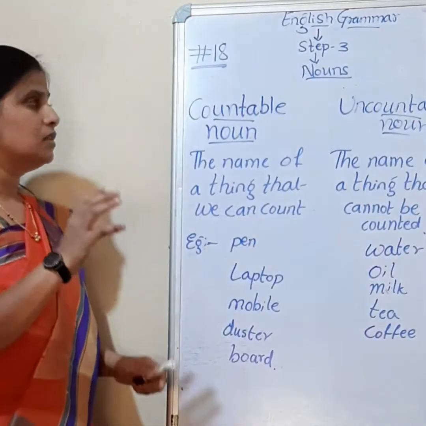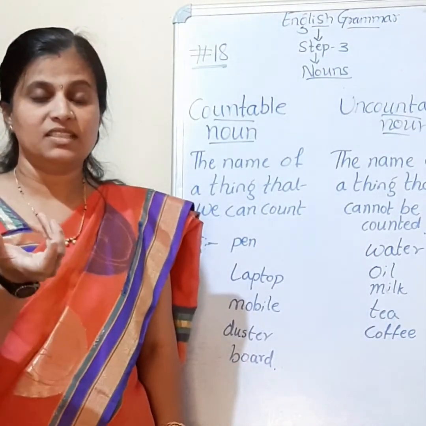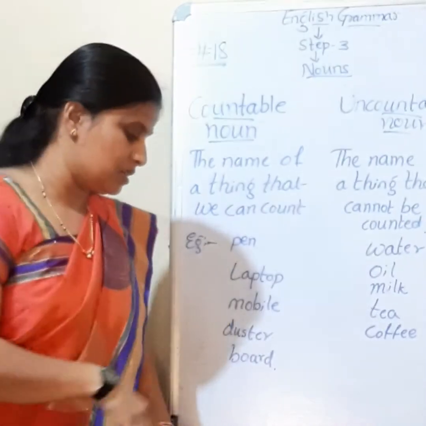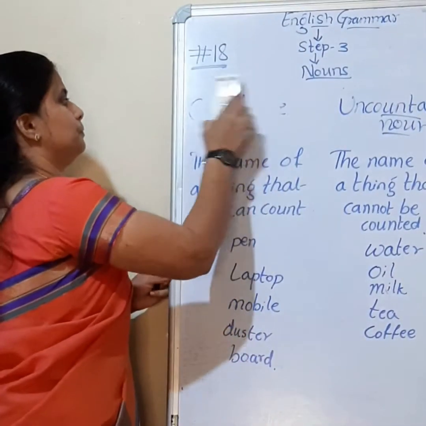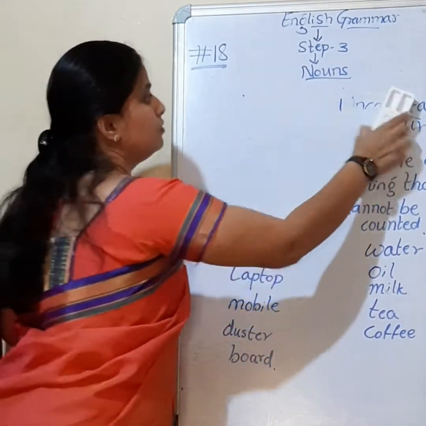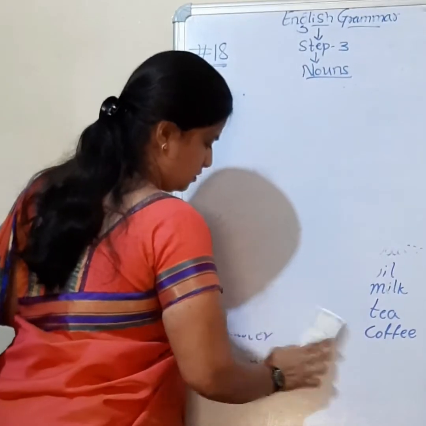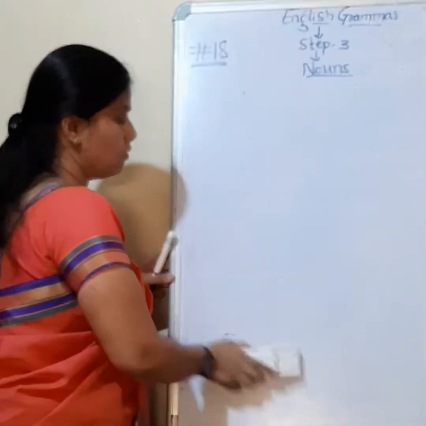Let us have a look now at gender. Feminine gender as well as the masculine gender. So noun gender. Further we will move now.